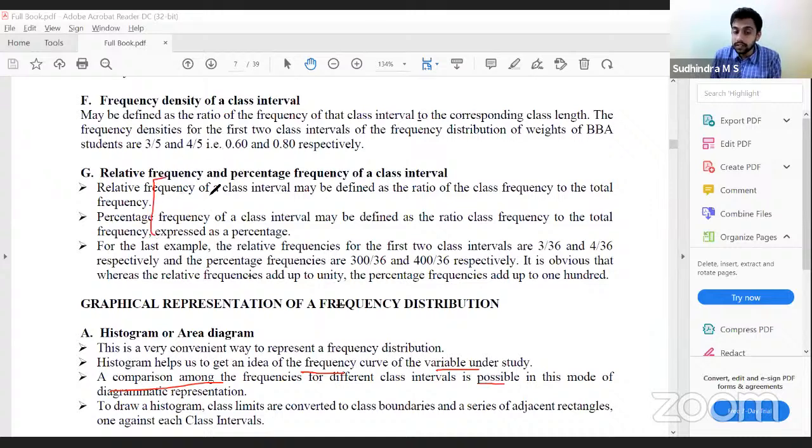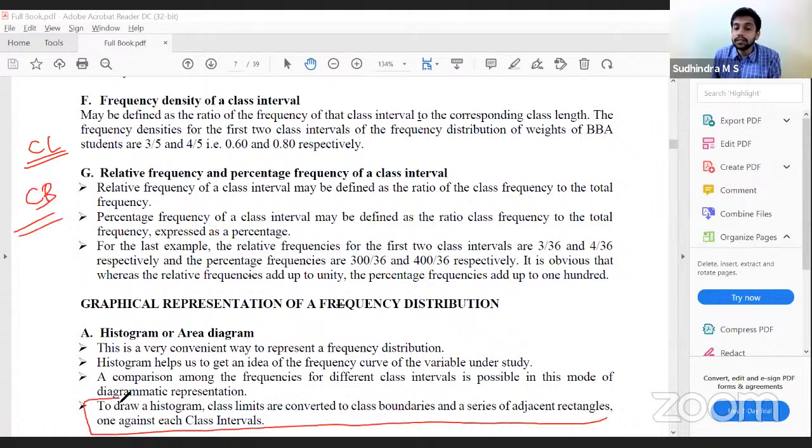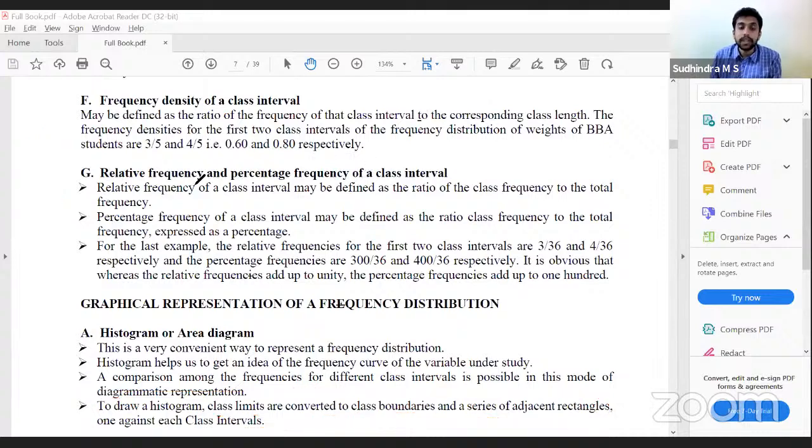So comparison becomes easy. To draw a histogram, we will not consider class limits, we will consider class boundaries. This part is important from the examination point of view. Class limits are converted to class boundaries and a series of adjacent rectangles are drawn, one against the other. Now, using a histogram, I can find out one of the measures of central tendency. What is that? Mode.